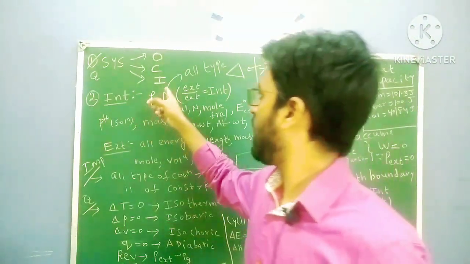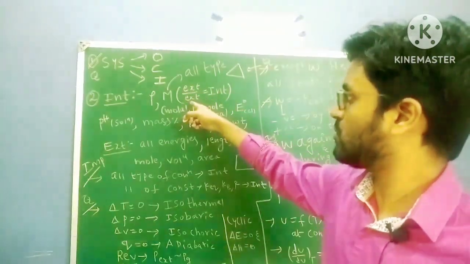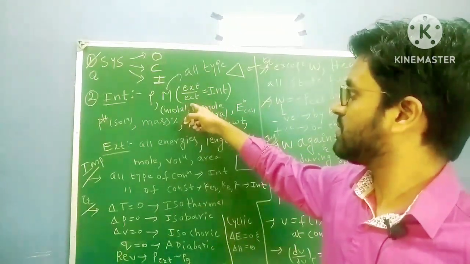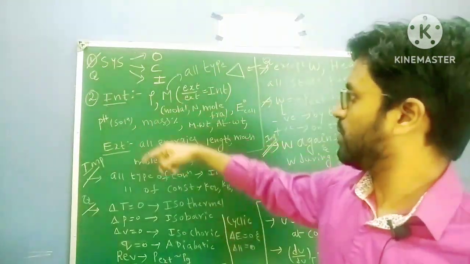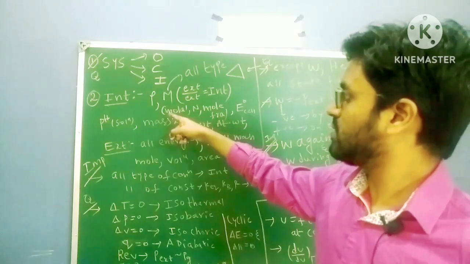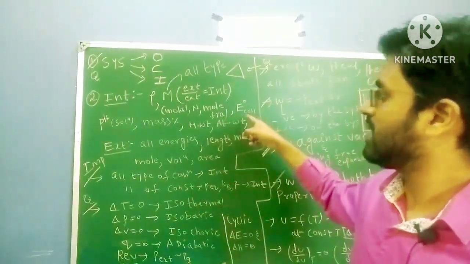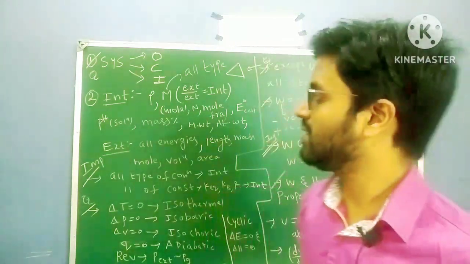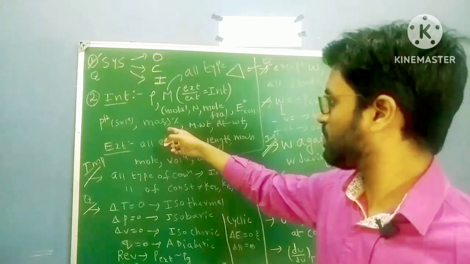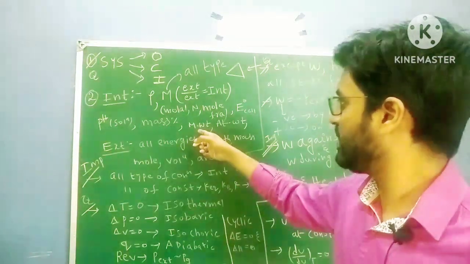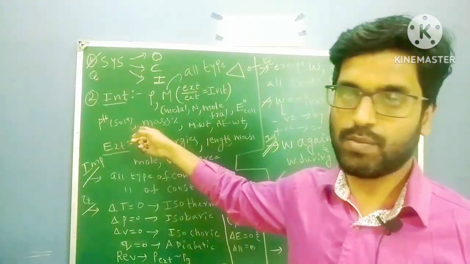So intensive properties: all types of concentrations. Extensive divided by extensive equals intensive. If you take two extensive properties and divide them, you will get an intensive property. All types of concentrations are intensive properties, meaning molality, normality, mole fraction. Standard cell potential is an intensive property, and pH of the solution is an intensive property. Mass percentage is an intensive property. Molecular weight and atomic weights are intensive properties. These are the main important things of intensive properties.